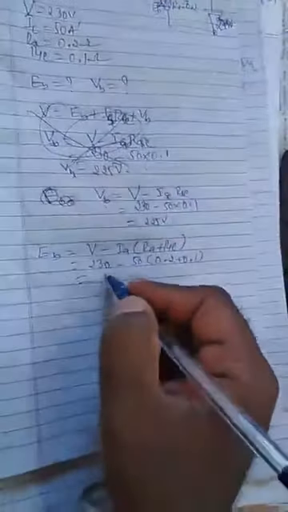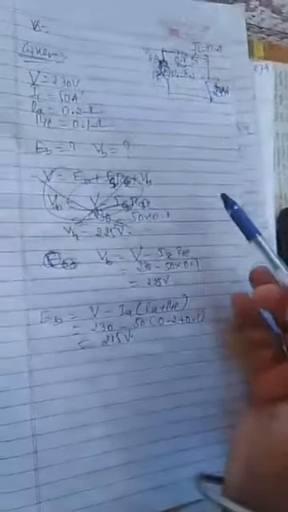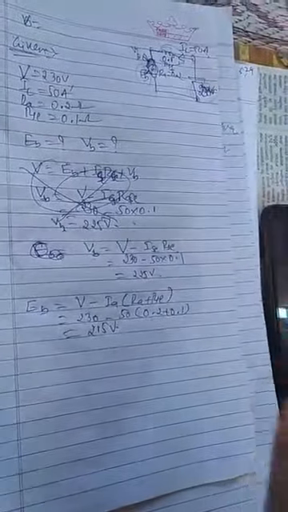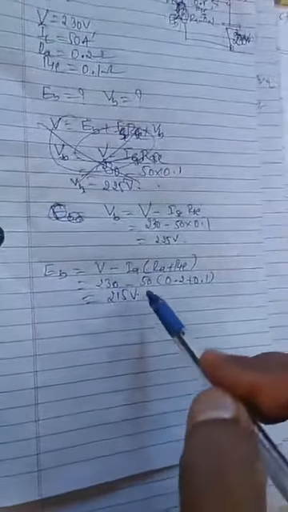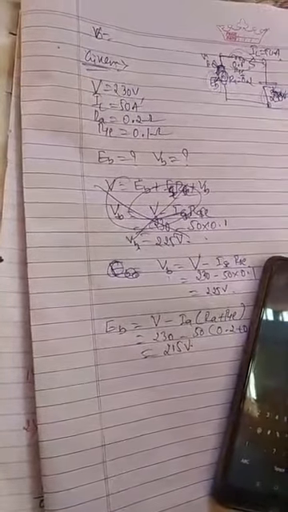215 volt. I already told you, in the DC motor, the input voltage is always greater than all the other voltages. So the brush voltage is less than 230, and the back EMF is also less than 230. So this is the answer for the 8th question. Okay, next, 9th question.